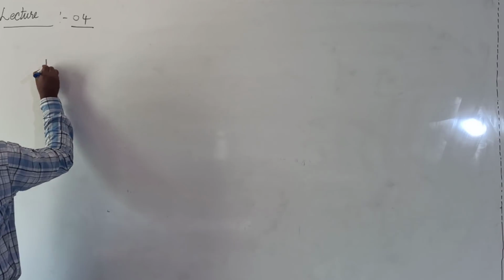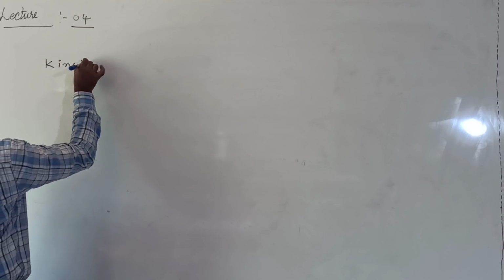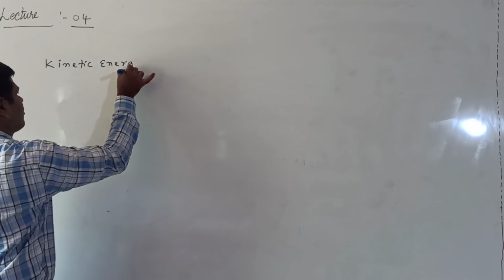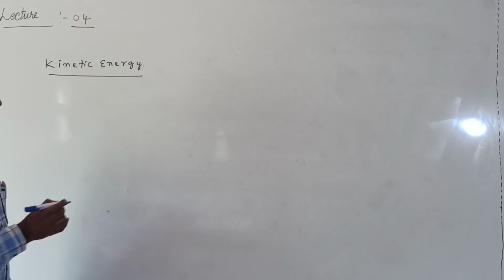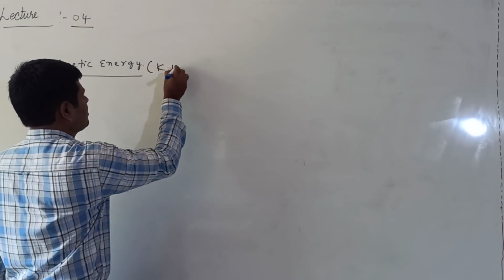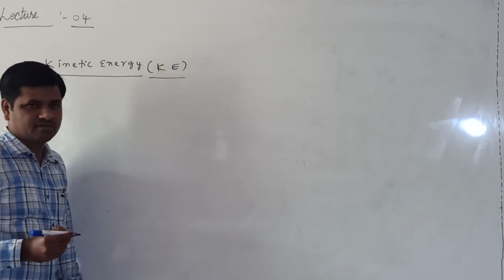What is kinetic energy? It is generally called KE. We are writing like this.